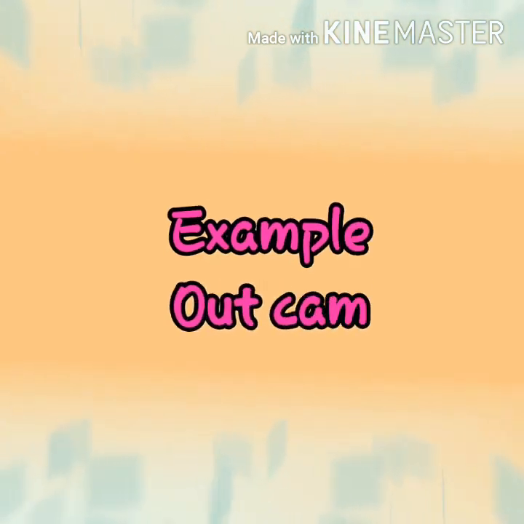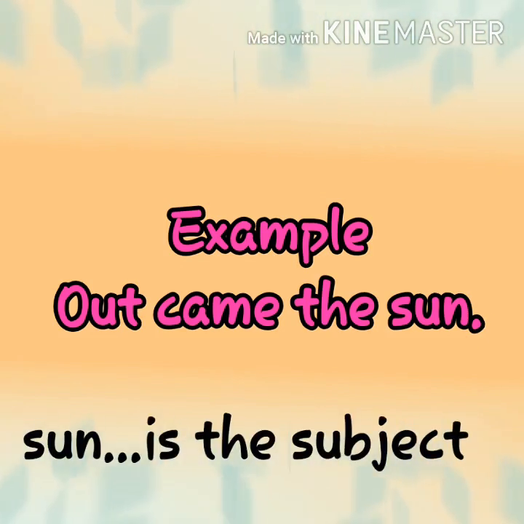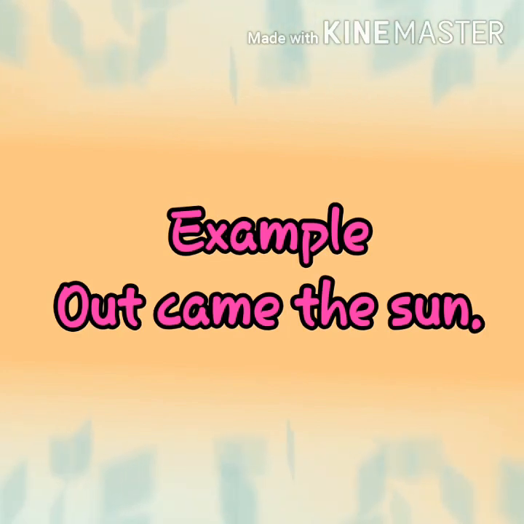Out came the sun. Yeah, out came the sun. Now where is my noun? Where is the pronoun? Out is not a noun. Came is also not a noun. It is a verb. The is also not a noun. The remaining thing is sun. And sun is a proper noun. So sun is our subject.